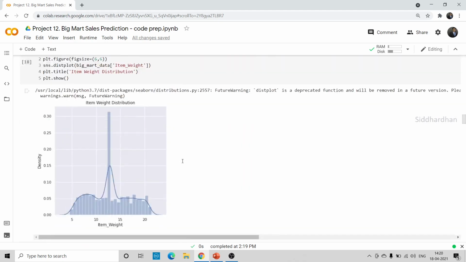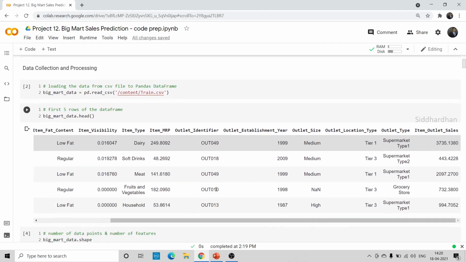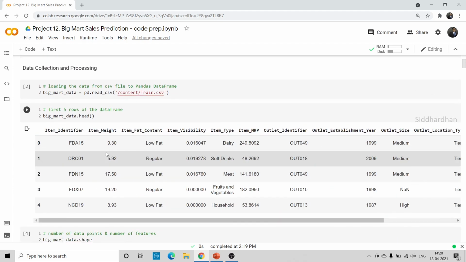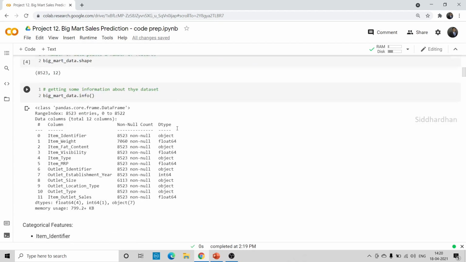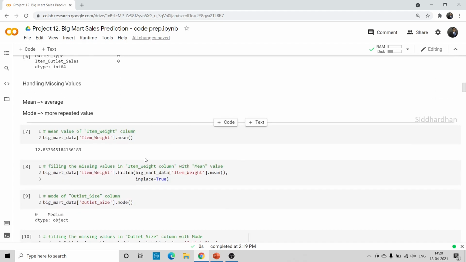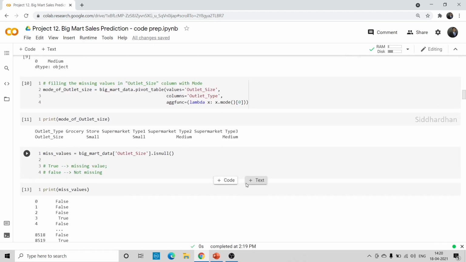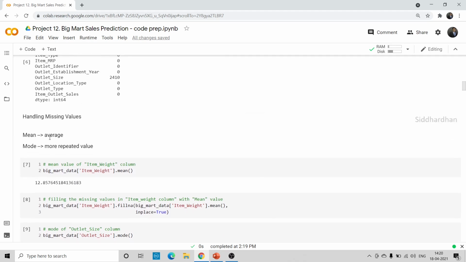So this is about Big Mart sales prediction. I'll just give you a quick recap of what we have done. The first step is to import all the dependencies. Then we loaded a CSV file to a pandas data frame using the read CSV function, and then we printed the first 5 rows to see the different features. I explained what all these columns mean, and then we saw the missing values and the categorical features, and I explained how we can handle these missing values. We replaced numerical missing values by means of the average, and categorical ones with the mode, the most repeated value.